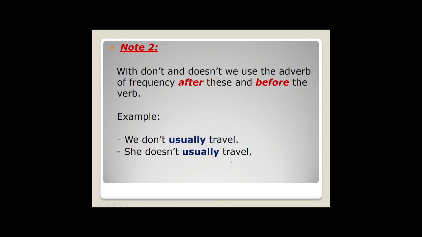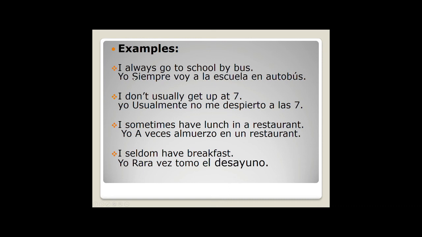Right? Let's continue. If you want to use the negative form of present simple, in this case, don't and doesn't, you always have to use the adverb of frequency after the negative form. Example, we don't usually travel. If you use the third person, she doesn't usually travel. Okay, guys, keep in mind that information: the adverb goes after the negative form or the auxiliary negative, right?